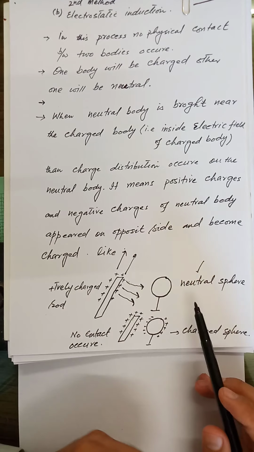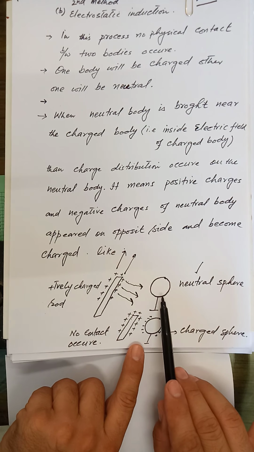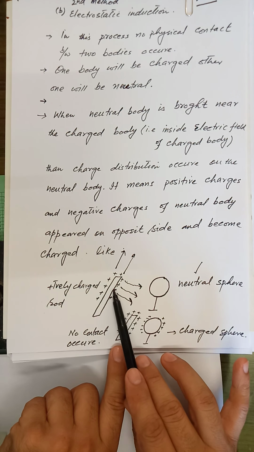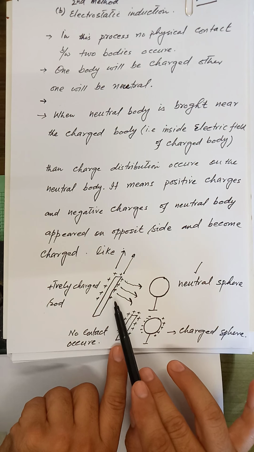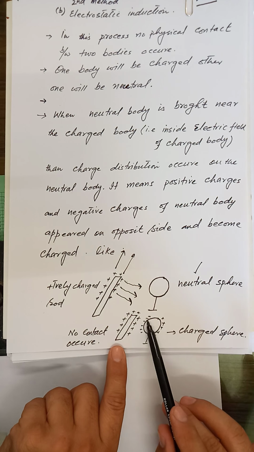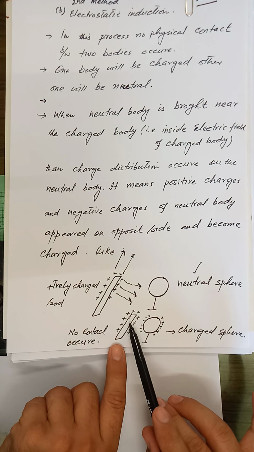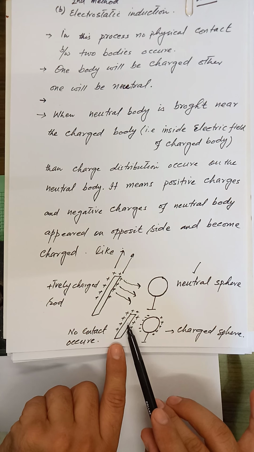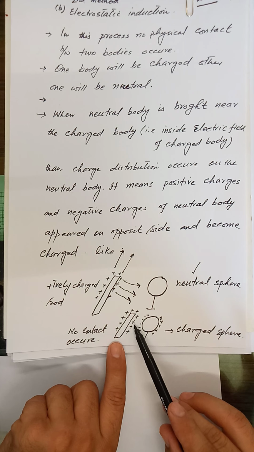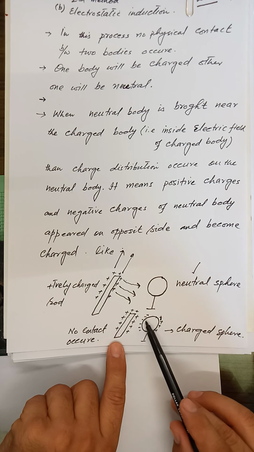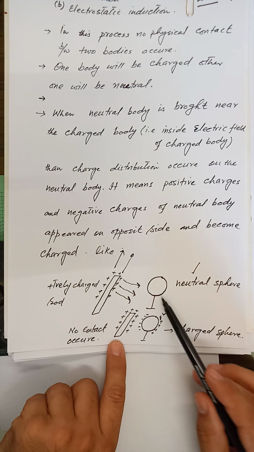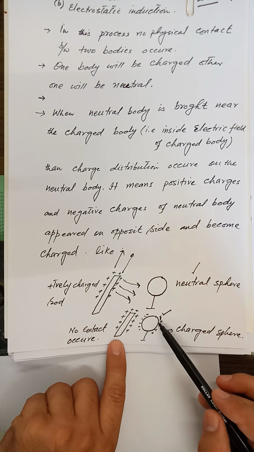When we bring this sphere inside the electric field of this positively charged rod, at that time all the negative charges of the sphere will be attracted by the positively charged rod, and because of repulsion the positive charges will be accommodated on the opposite side as shown in the figure. In this way a sphere can be made charged.